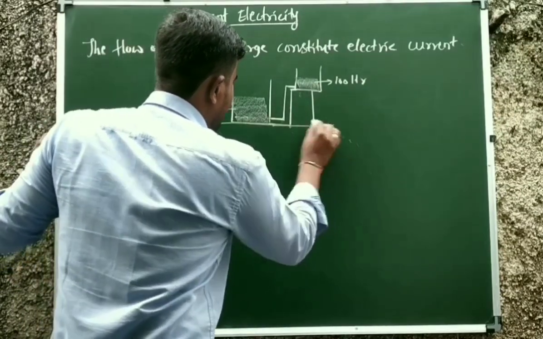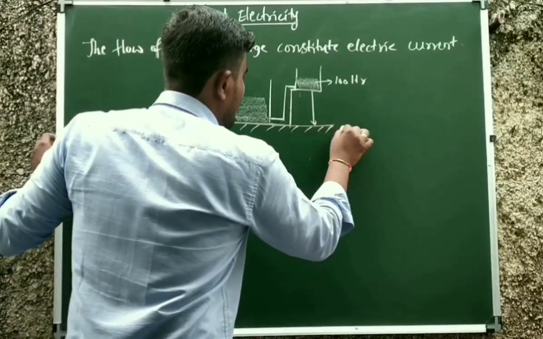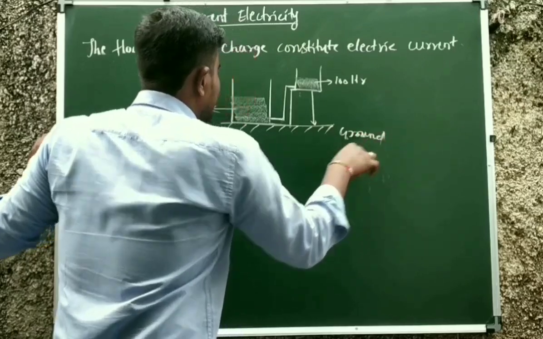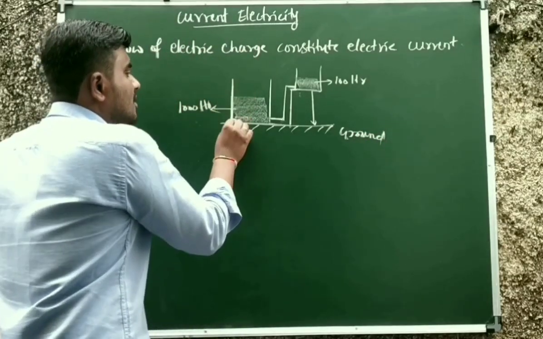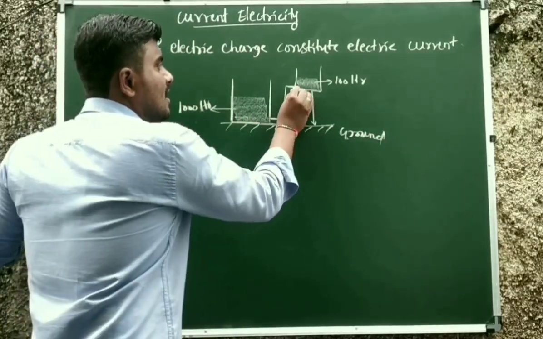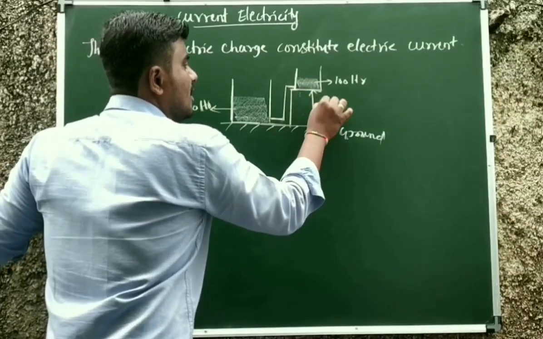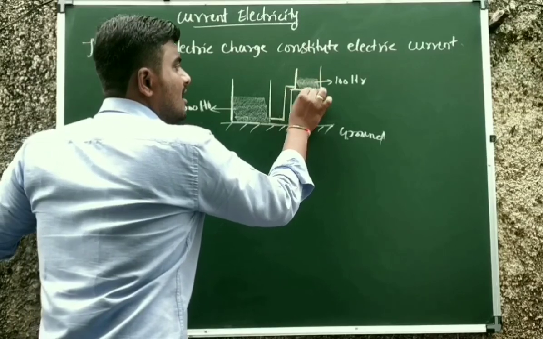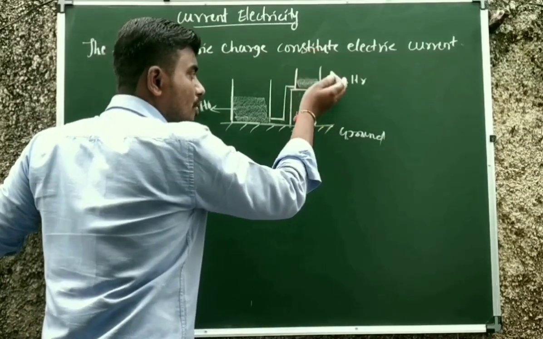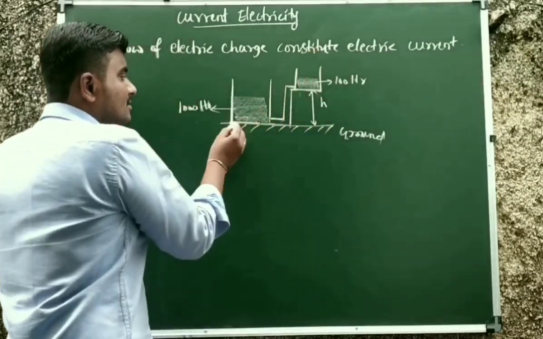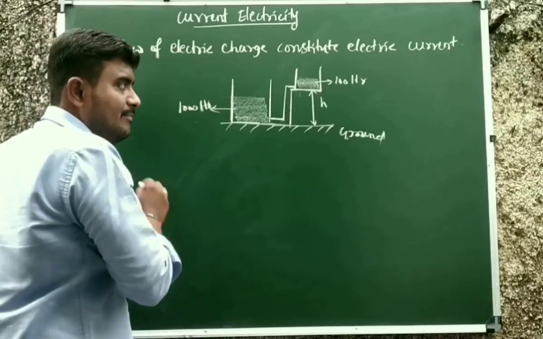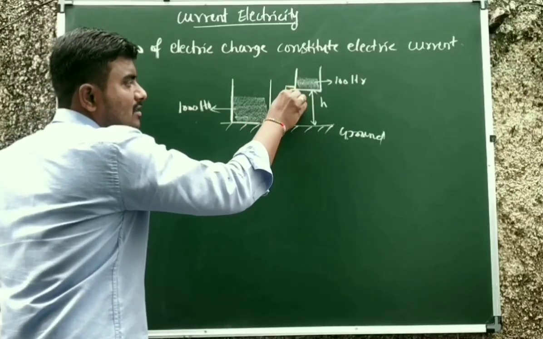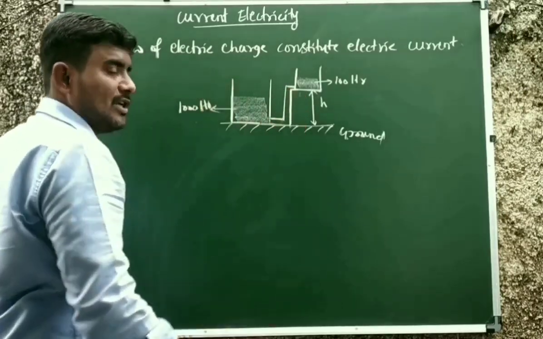Say if I consider this as ground level, this 1000 liter tank is on the surface of the ground, and this 100 liter tank is located at a height of h. Therefore this 100 liter tank is at a higher level than the 1000 liter tank, and water will flow from the 100 liter tank to the 1000 liter tank.